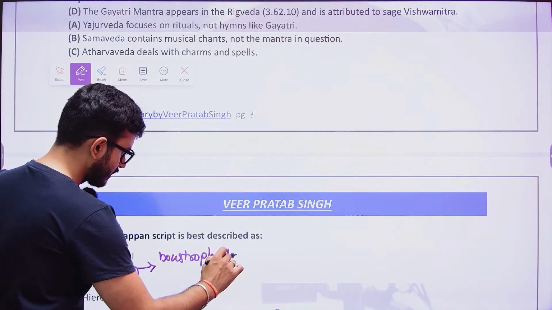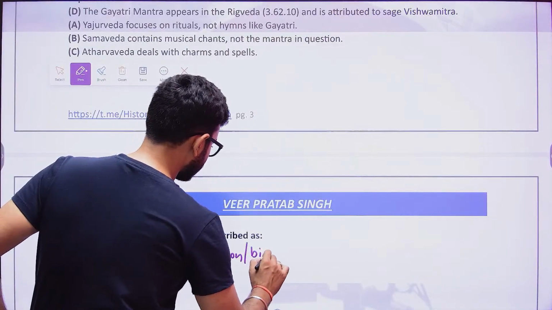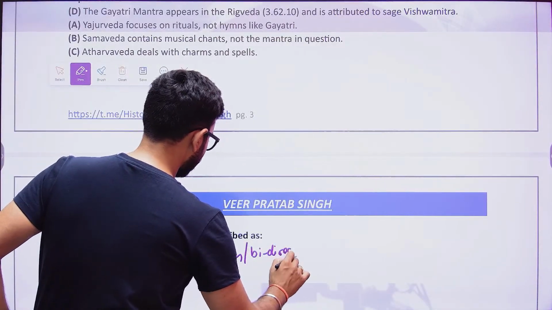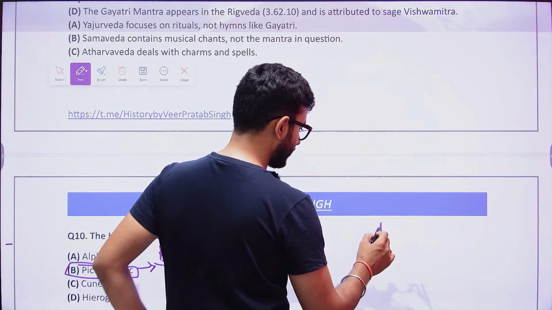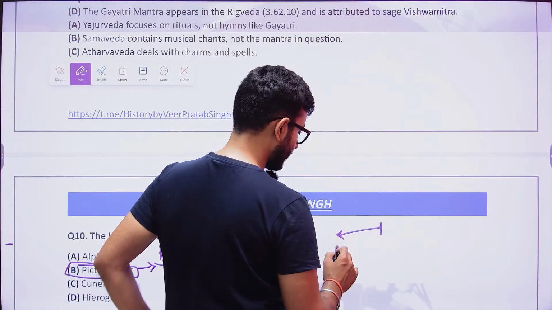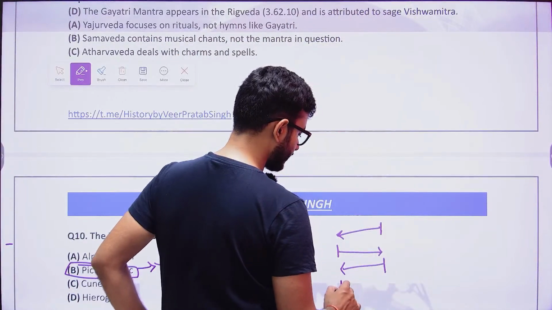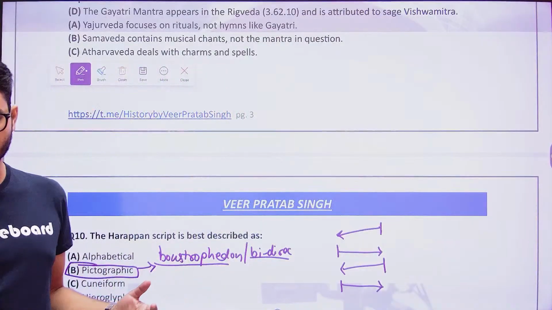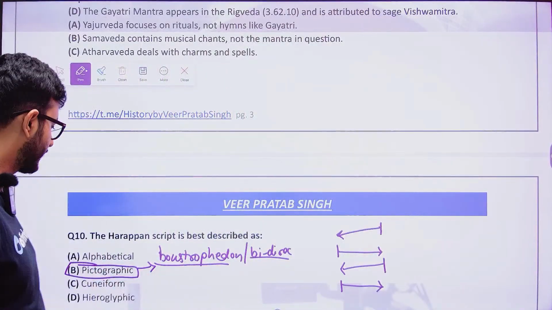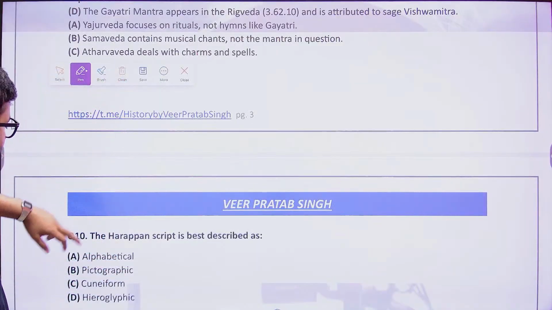Boustrophedon style. Okay, Boustrophedon style. That means this was known as the bidirectional style of writing. Now, when we talk about the bidirectional style of writing, that means the first line is written from left to right. The second line is written from right to left. The third line is written from left to right, and the fourth line from right to left. So this is the bidirectional style of writing. So majorly the Harappan script was in pictographic form.